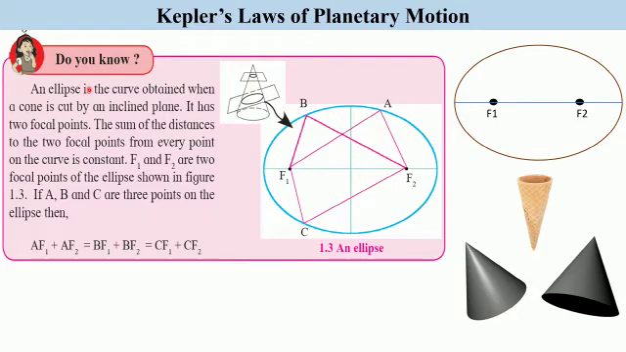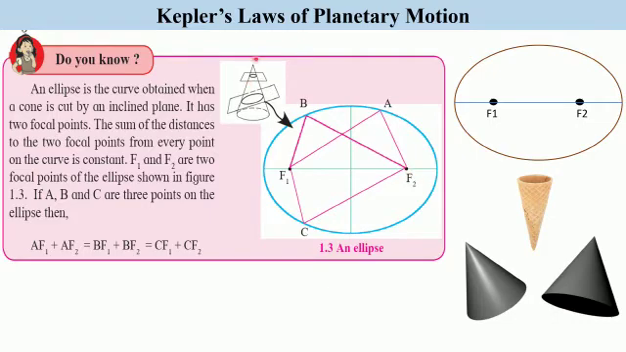Before we study Kepler's laws of planetary motion, we must know what an ellipse is. An ellipse is the curve obtained when a cone is cut by an inclined plane. Here you have been shown a cone, and if you cut this cone in an inclined plane, that is, in a slanting position, the shape you get is of this type. This is called an ellipse. Here you can also see 2 cones which have been cut in an inclined plane, and what you get is an elliptical shape.